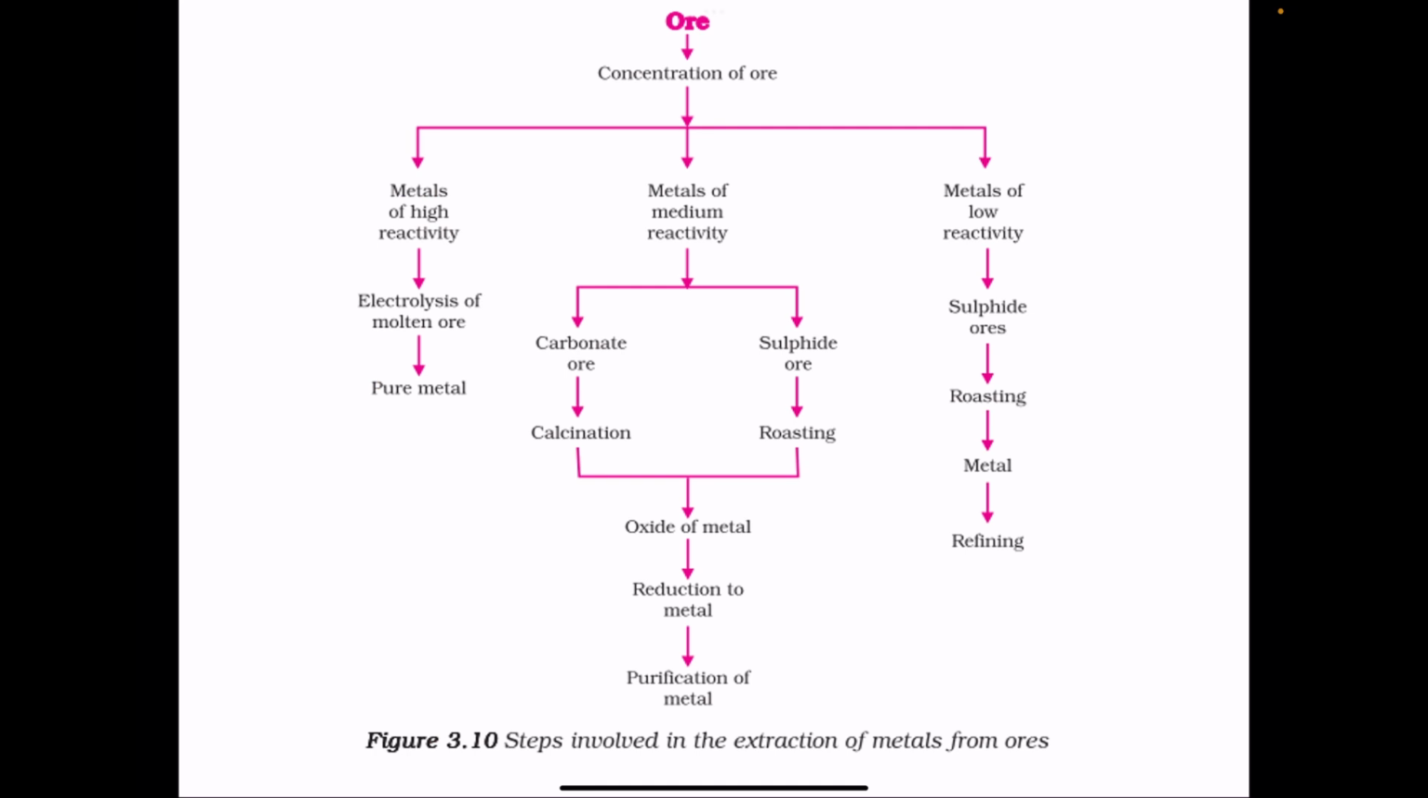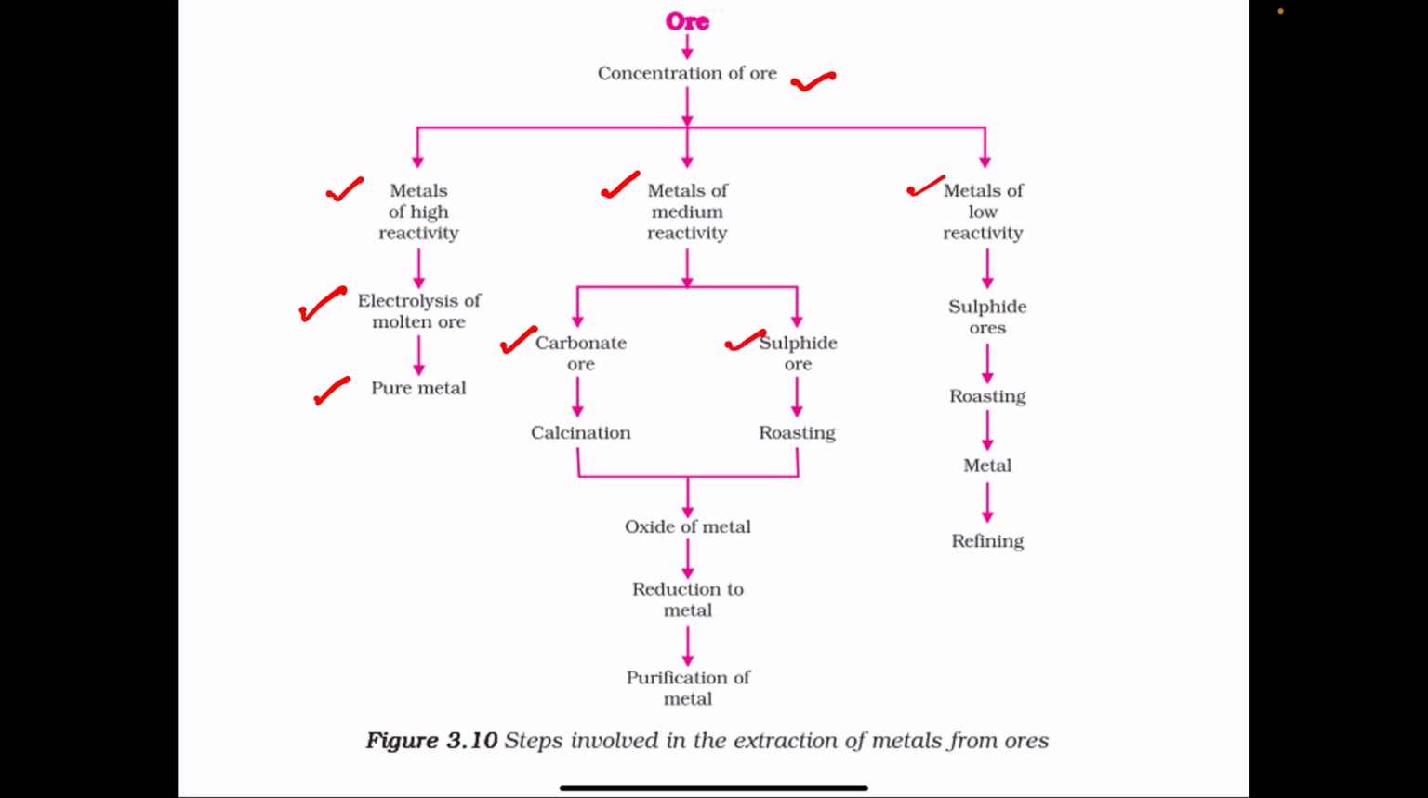These are the steps involved in the extraction of metals from ores. First step is concentration of the ore. The three types of metals are separated as metals of high reactivity, metals of medium reactivity and metals of low reactivity. For metals of high reactivity, electrolysis of molten ore is done to get the pure metal. For metals of medium reactivity, either carbonate or sulfide ore is present.